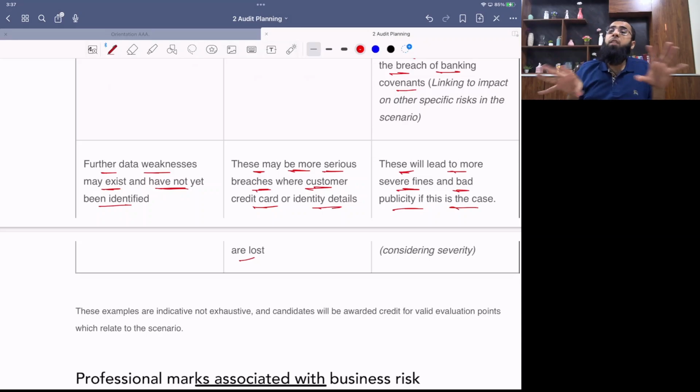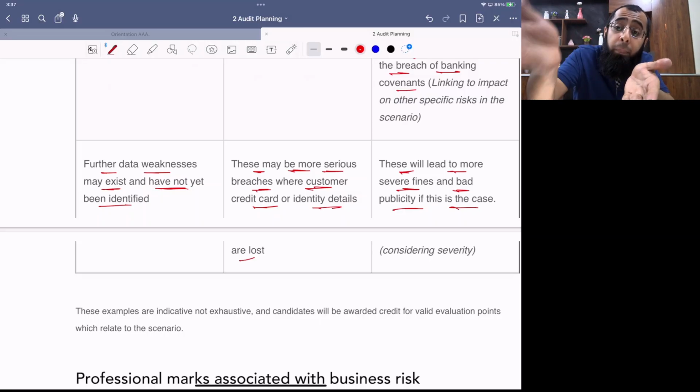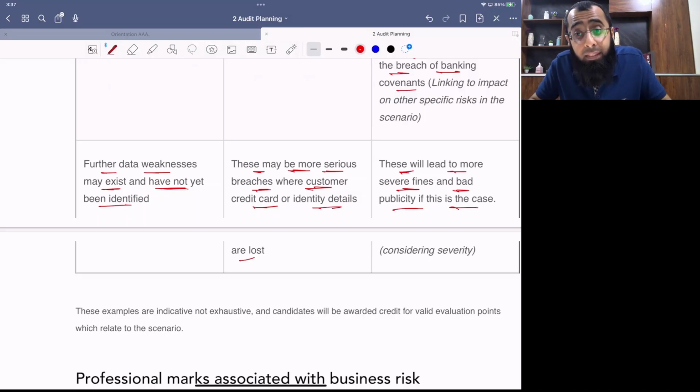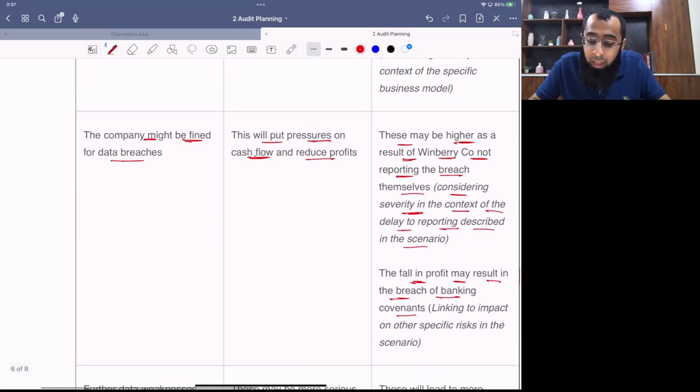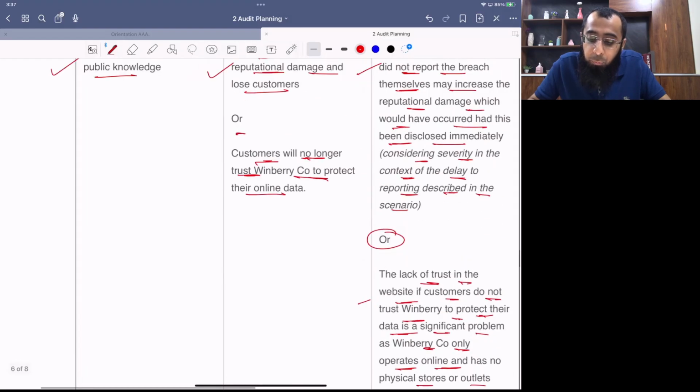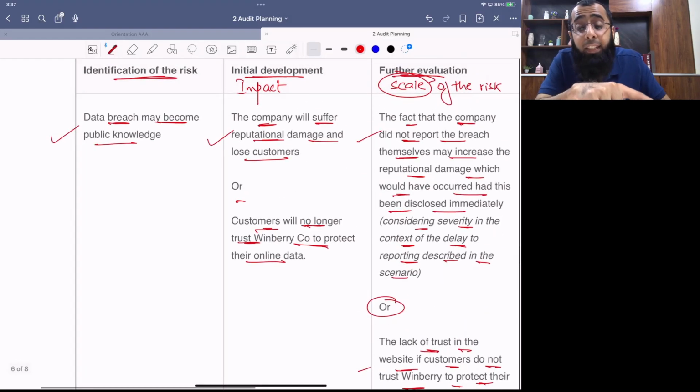So, see three possible draftings. One, reputational damage due to this incident. Second, fines. And third, weak controls create a risk of other issues also. That when the internal auditor failed in this area, maybe there are many other failures in the business. That is also a risk. So if you look at the examiner's drafting, see, he's following the same approach as I guided you earlier. Identify, impact, scale of the risk.